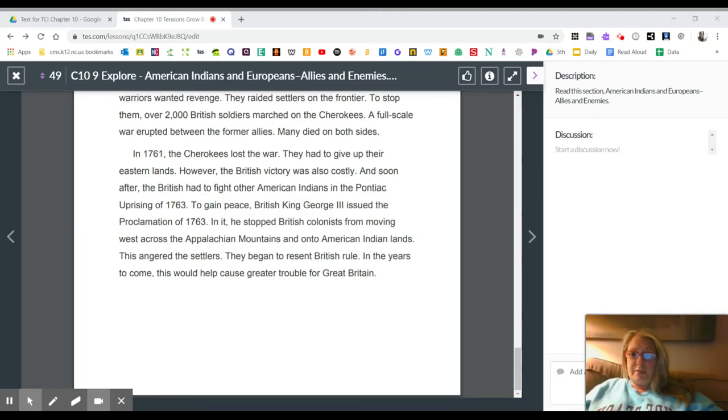Pontiac Uprising of 1763. To gain peace, British King George III issued the Proclamation of 1763. In it, he stopped British colonists from moving west across the Appalachian Mountains and into American Indian lands. This angered the settlers. They began to resent British rule. In the years to come, this would help cause greater trouble for Great Britain.